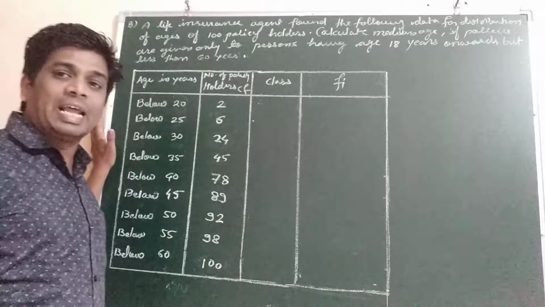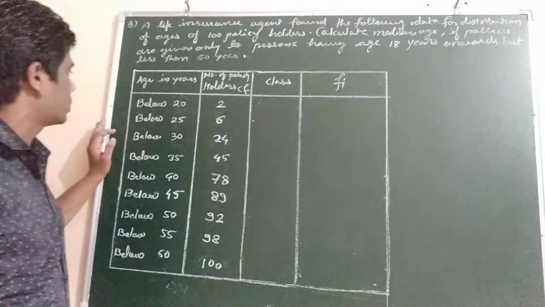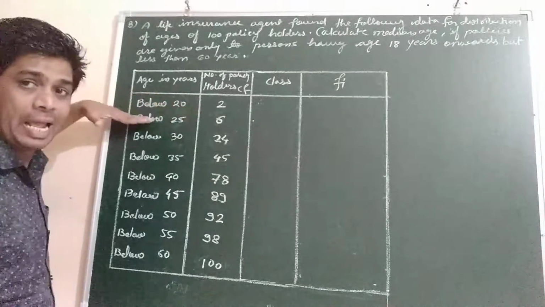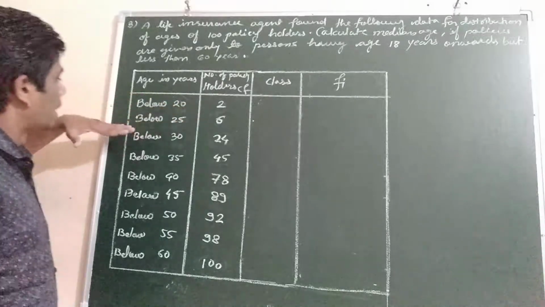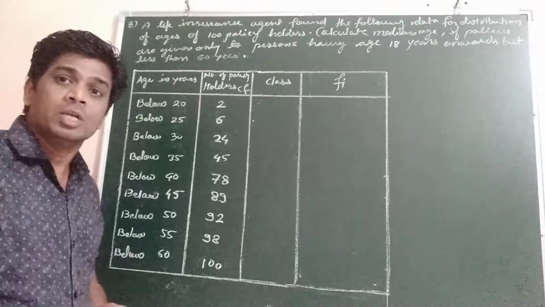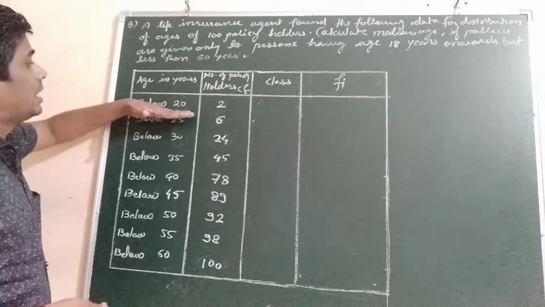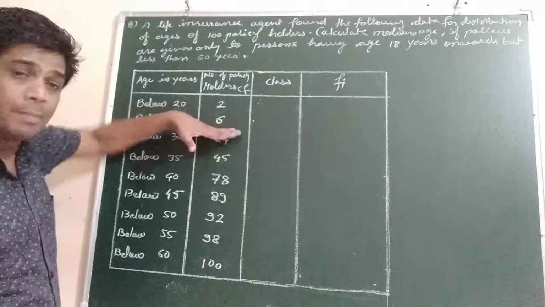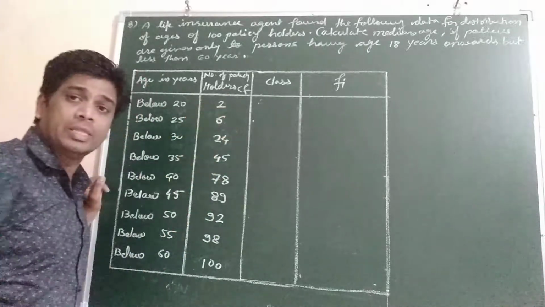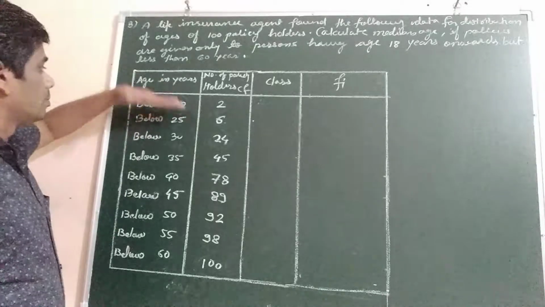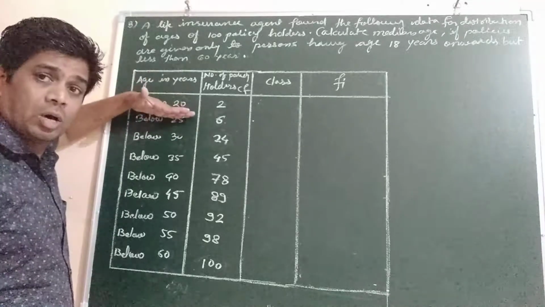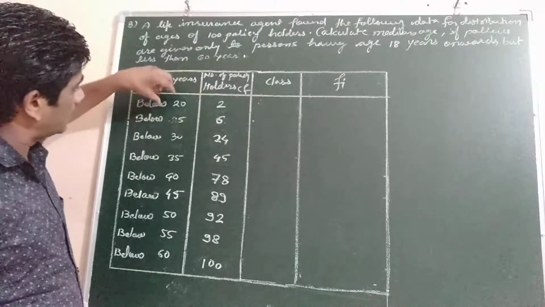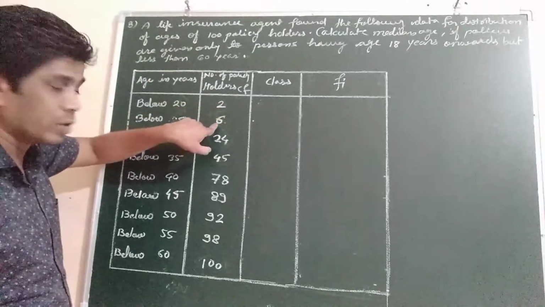In this less than type of cumulative frequency distribution, it will be written below 20 or less than 20, less than 25, like that. It indicates that below 20, 2 people were there; below 25, 6 people were there, which means this number is also included in this. Below 25 means this age group is also included, so the policyholders in this age are also included in this.